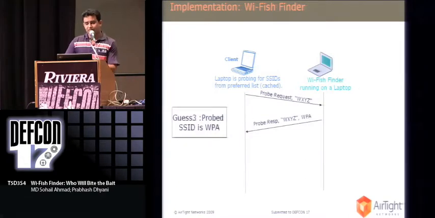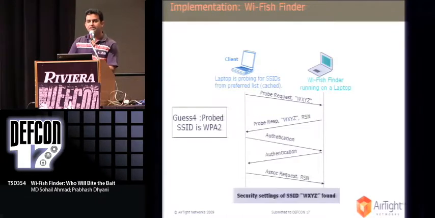Same thing happens. So after some time, the tool sends a probe response to the client saying, hey, a WPA configuration is now available, see if you can connect. And finally, it sends a WPA2 configuration. As soon as the client finds a WPA2 configuration with the same Wi-Fi network, it finds that the security configuration is matching. So it initiates the connection establishment process with that network. It sends an authentication frame and receives an authentication frame, and finally it sends an association request frame. These are the frames which are required to do a connection establishment.